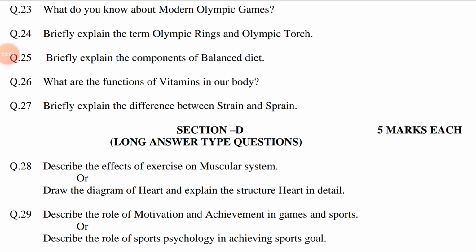Question number 23. What do you know about modern Olympic Games? This question is related to chapter number 8, Olympic Games. The answer may be, the credit of starting modern Olympic Games goes to Baron Pierre de Coubertin.